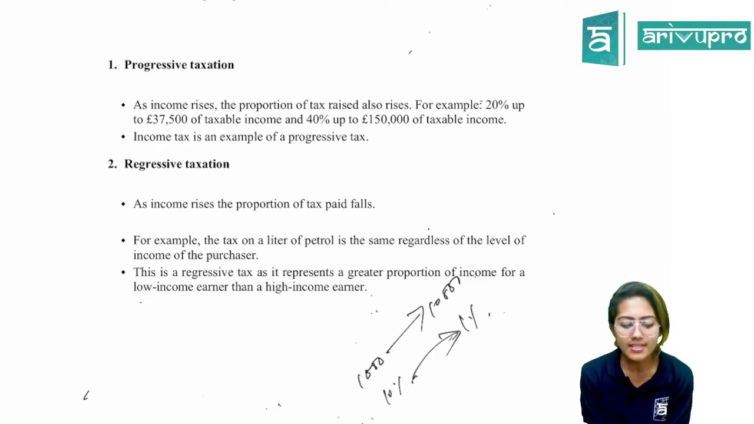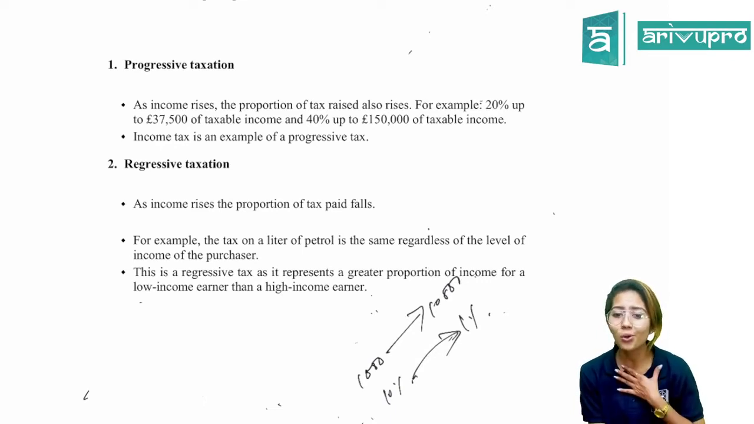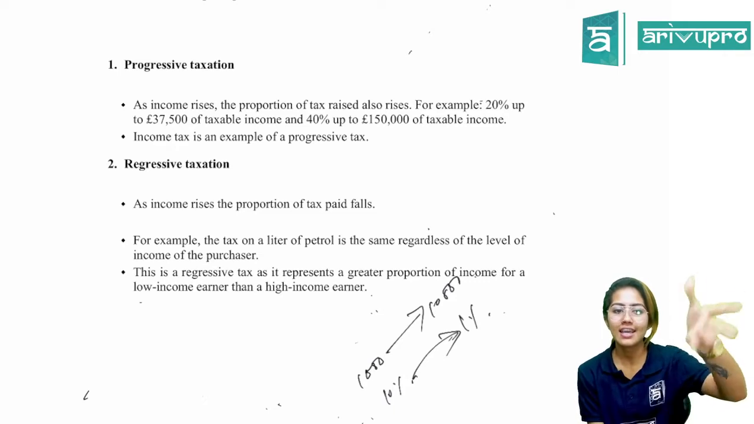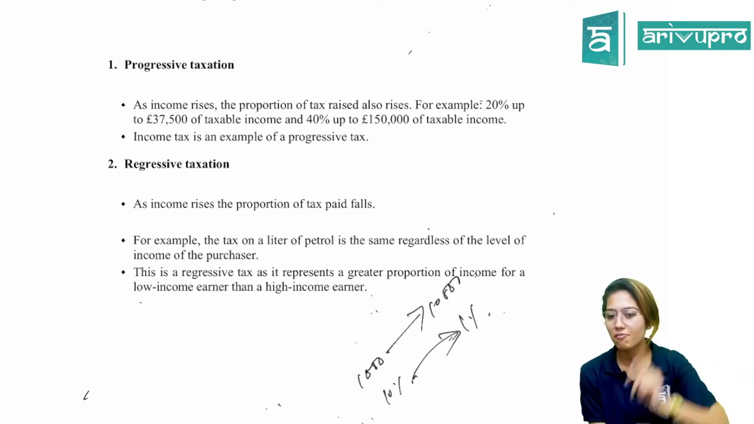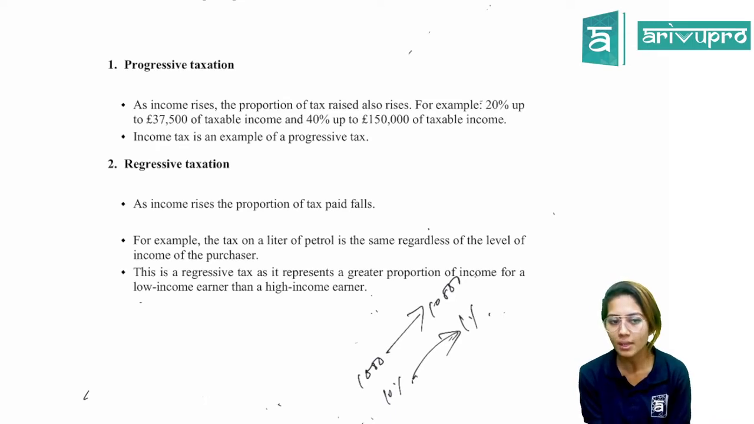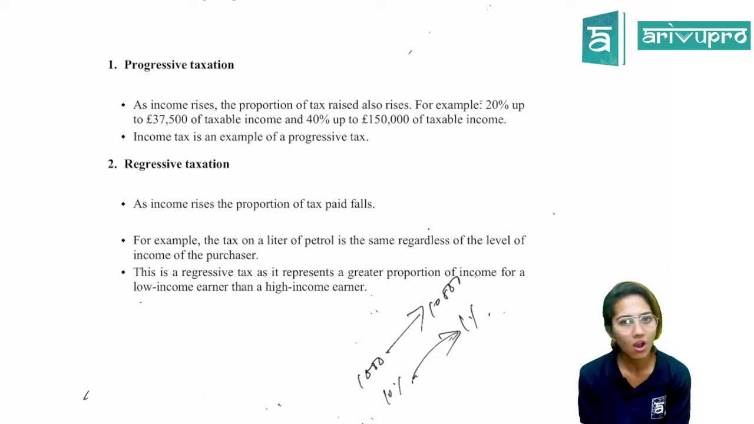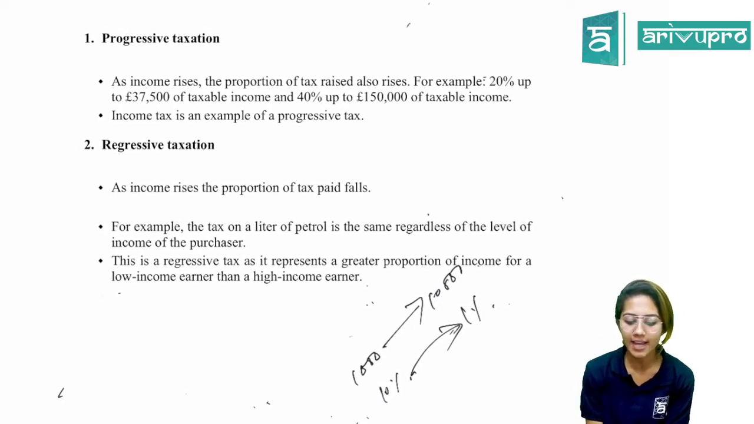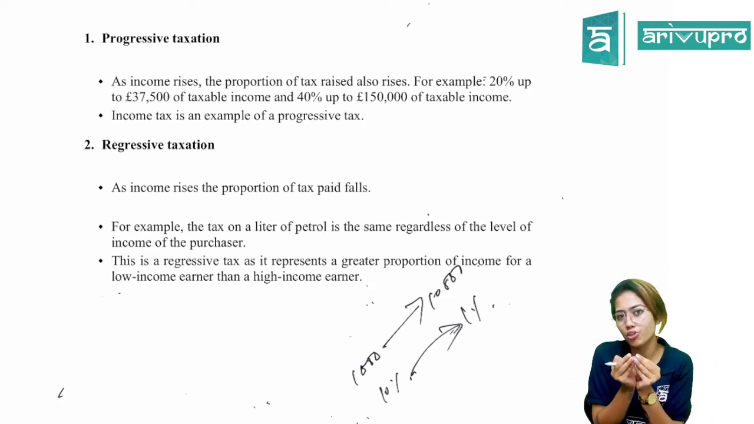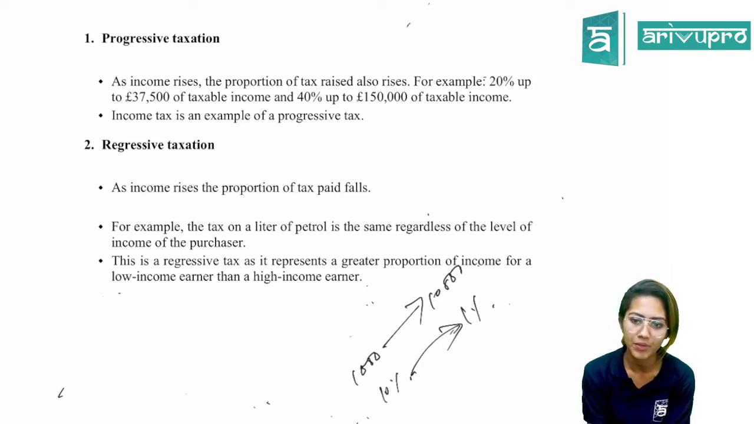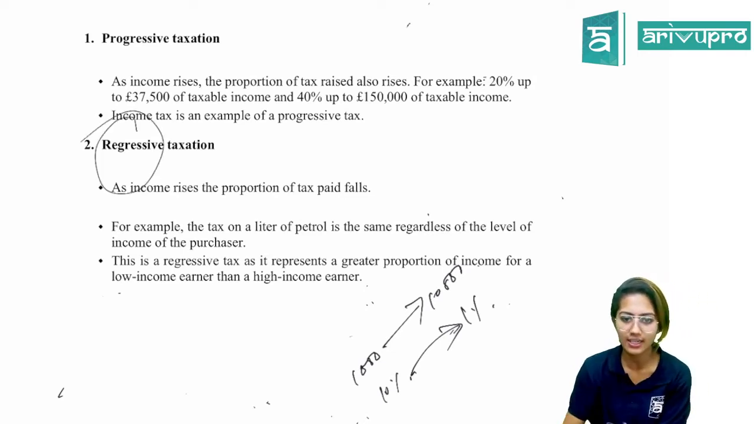All right. For example, the tax on a liter of petrol is the same regardless of the level of the income of the purchaser. If I go and buy a liter of petrol, or if, let's say, Videshi goes and buys 1 liter of petrol, we'll have to pay the same amount of tax. But then our income would be different, so based on that, the proportion of our income will also fluctuate. This is a regressive tax as it represents a greater proportion of income for a low income earner than a high income earner. So if you have a lot of income, it will be a very small proportion of your income. But if you are a low income earner, then it will be a larger proportion of your total income. That's why we call it regressive taxation. Is it clear?